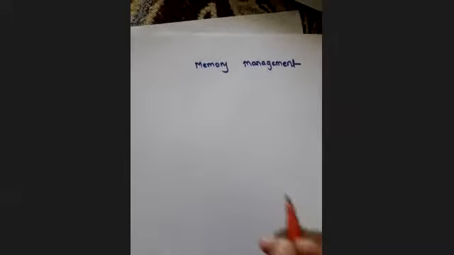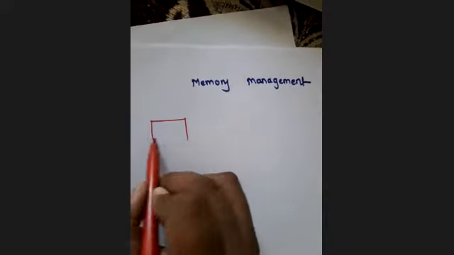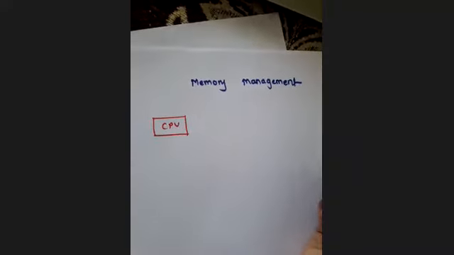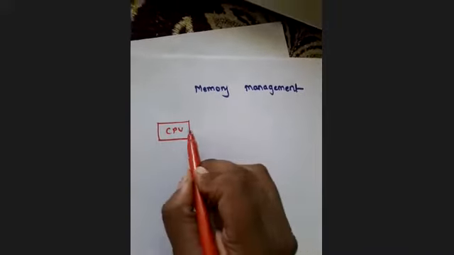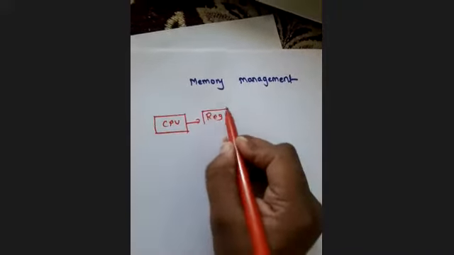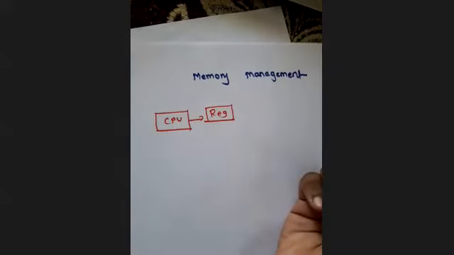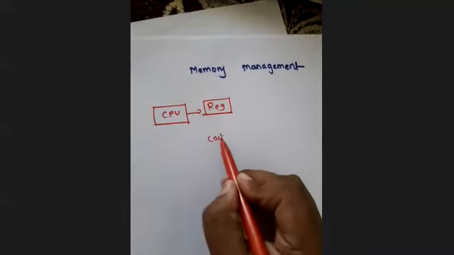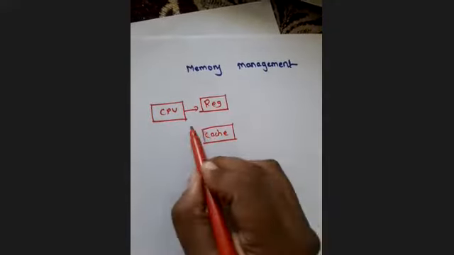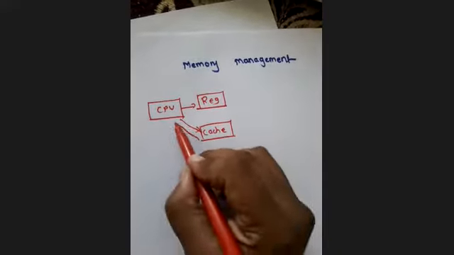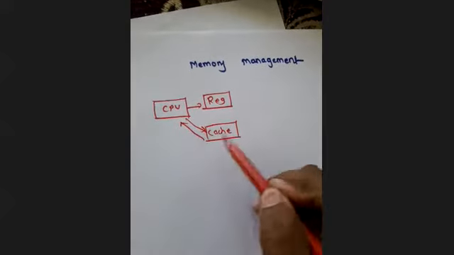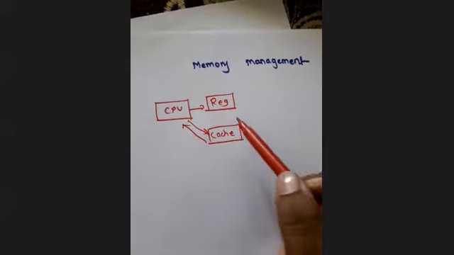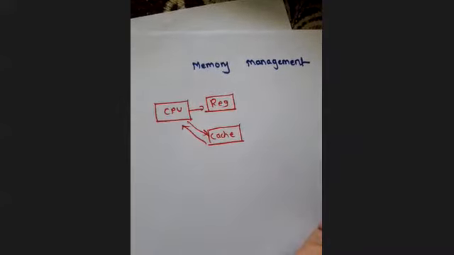Okay, so if we have to recall the basic structure of our system, how processes will be retrieved from the secondary memory or the primary memory to the CPU, it looks something like this, right? Here we will have one CPU, fine. With this CPU there may be some registers connected, or we can also say some cache memory will be available. Whatever processes reside in this cache memory will be retrieved to the CPU.